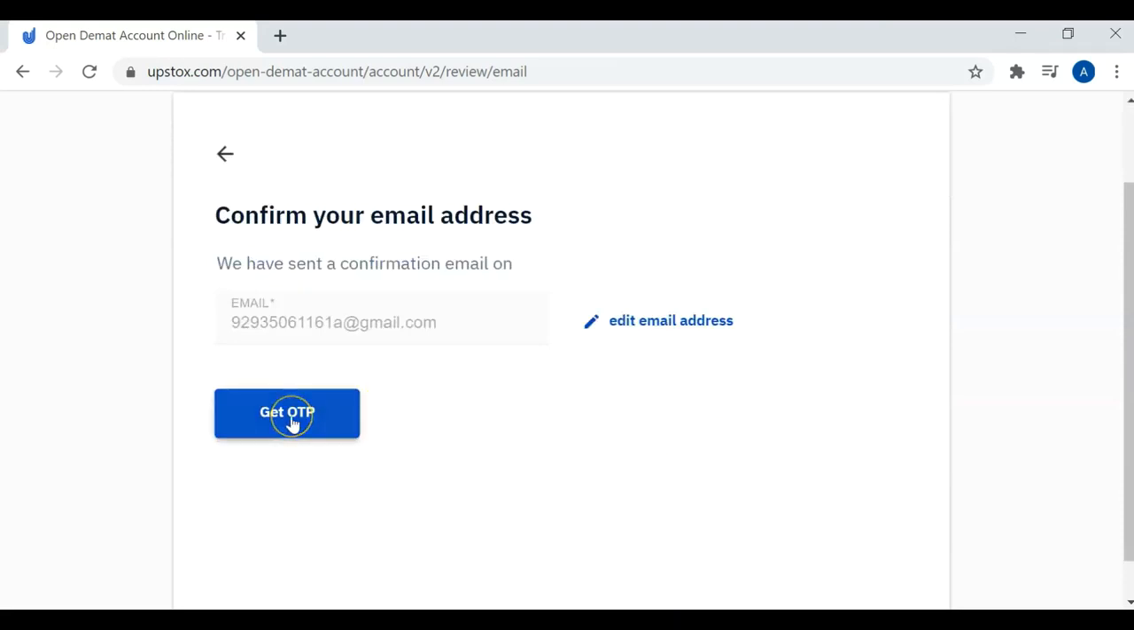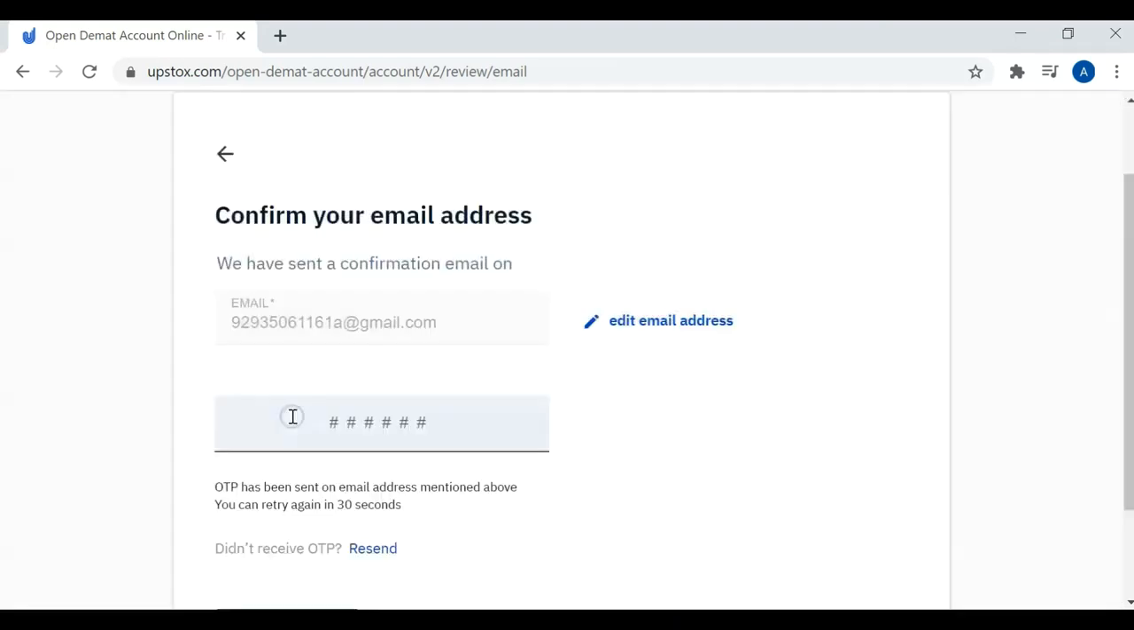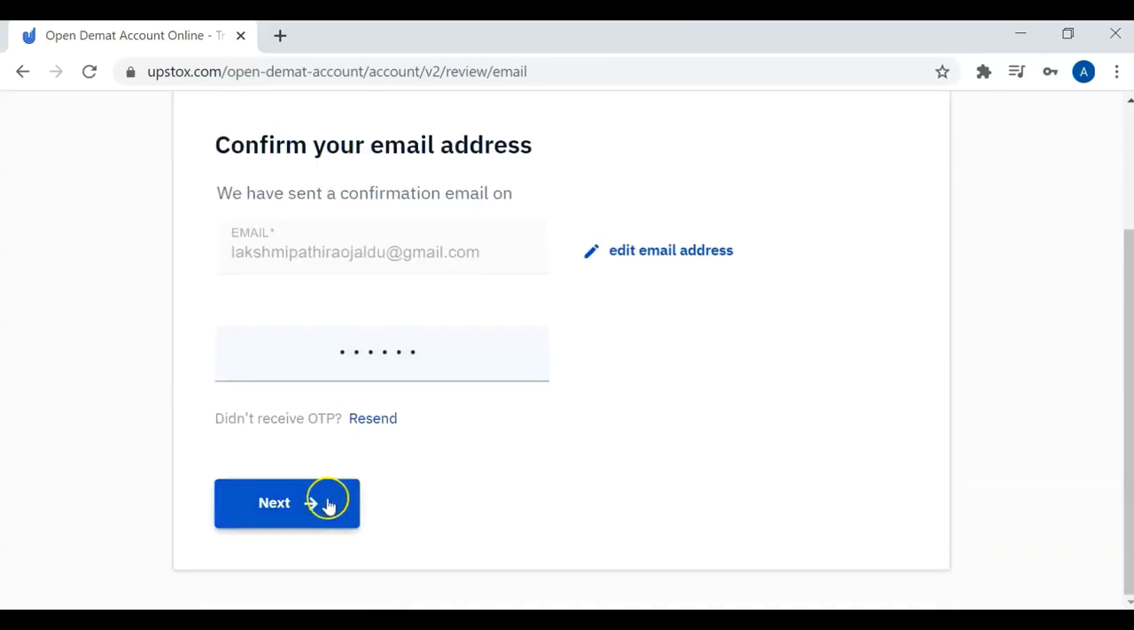They will send a confirmation email to your email address. So we have to enter the OTP sent to our email address here. After entering the OTP received in your email, you can press next.